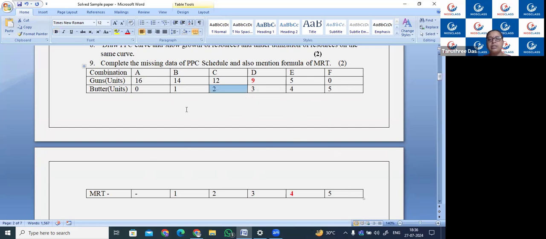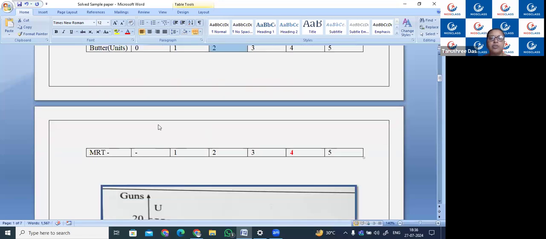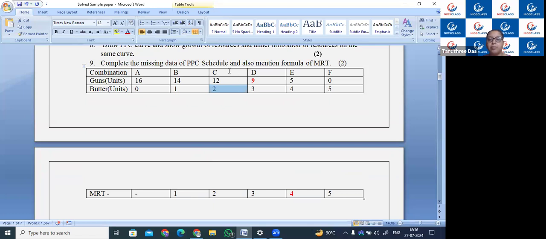As you know, when the production of one product is increasing, the production of the other product is decreasing. As you can see, 16, 14, 12, and 0, 1, 2, 3, 4, 5. Now how can we identify this by the rate of transformation? When butter has increased to the third unit, 3 units of gun have decreased. So 12 minus 3 will be 9. This is the method of calculation. Similarly, 9 minus 5 is equal to 4. So the next MRT will be 4. We can calculate it like this.